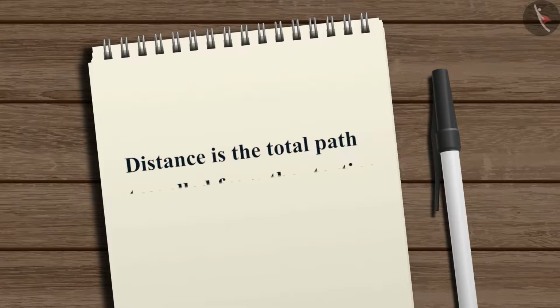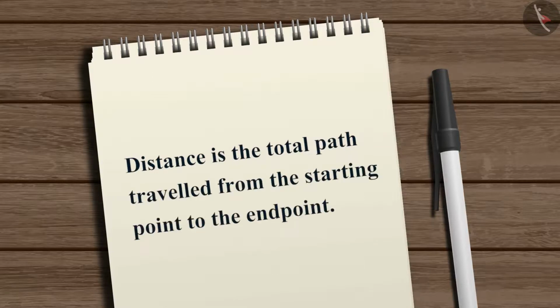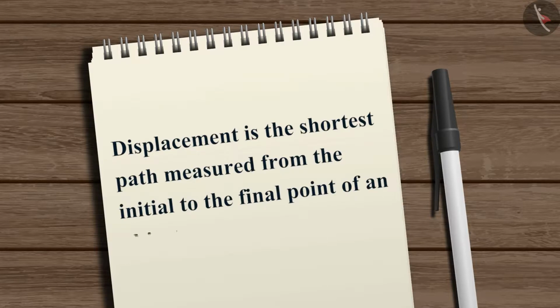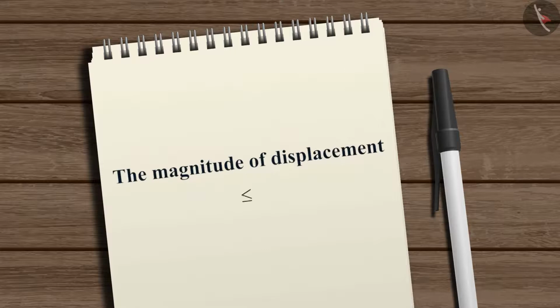Distance is the total path travelled from the starting point to the end point. And the shortest path measured from the initial point to the final point of an object is known as the displacement. Always remember that the magnitude of displacement is less than or equal to the distance.